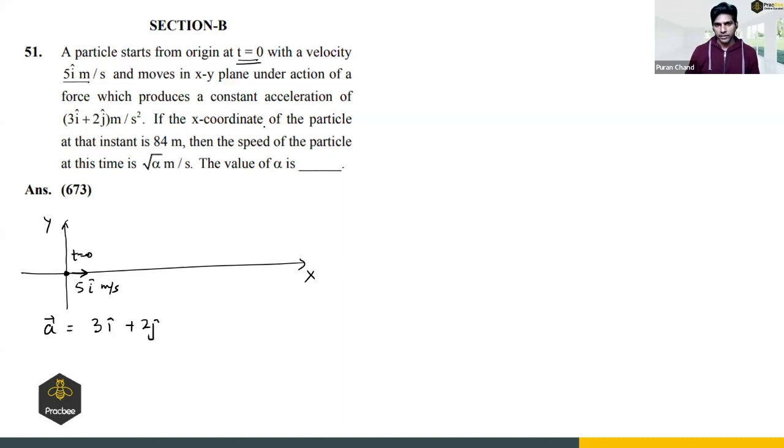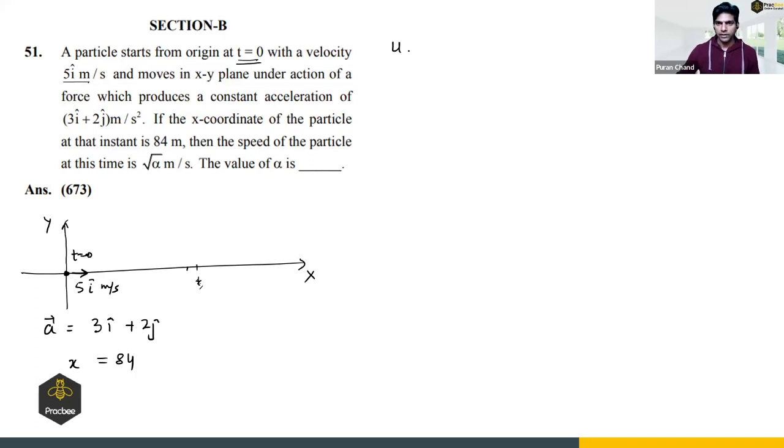If the x coordinate of the particle at that instant is 84, then the speed of the particle at this time is root alpha. Let us say after some time t, the particle x coordinate is 84. So what is given?